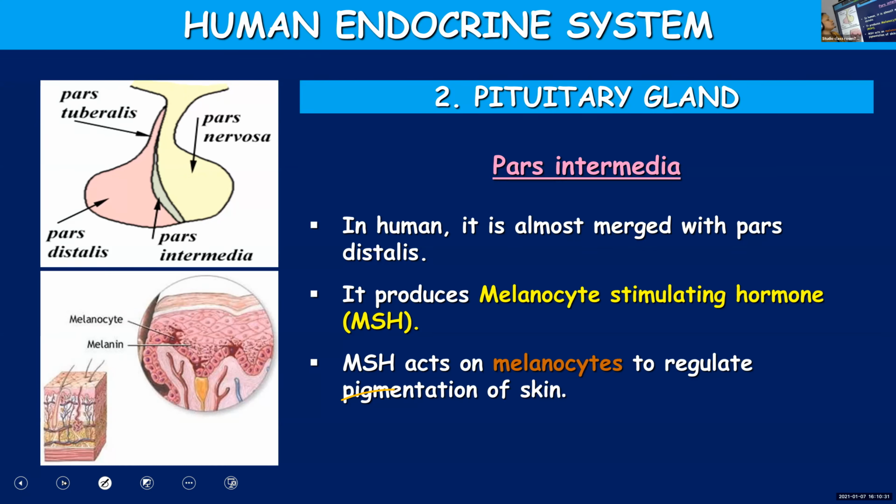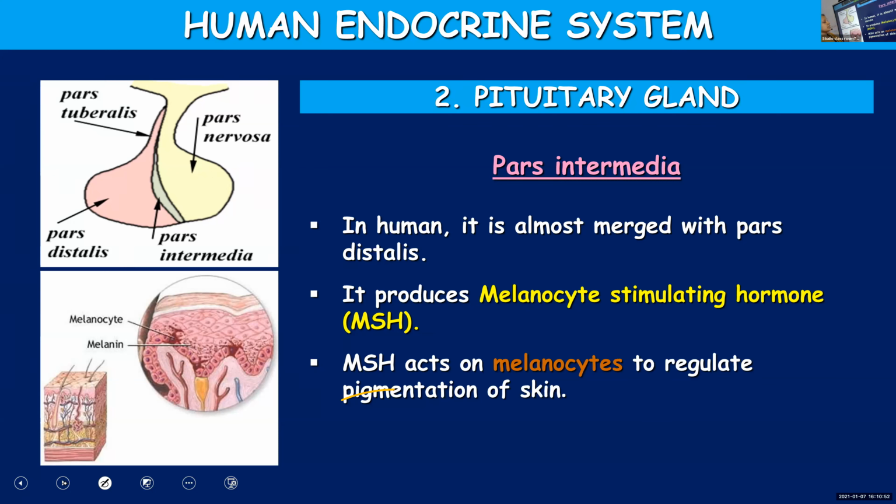It is due to this particular pigment that we all have different complexion. In presence of sunlight, melanin production will be enhanced. That is why the tanning of your skin takes place when you get exposed to sun.